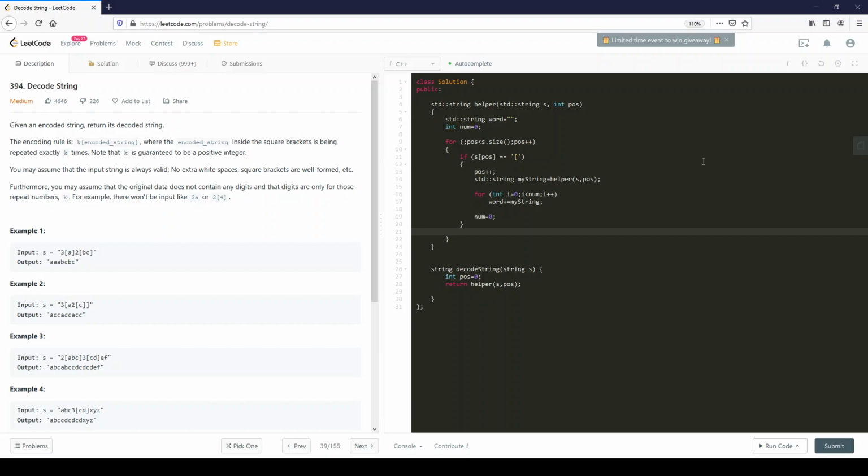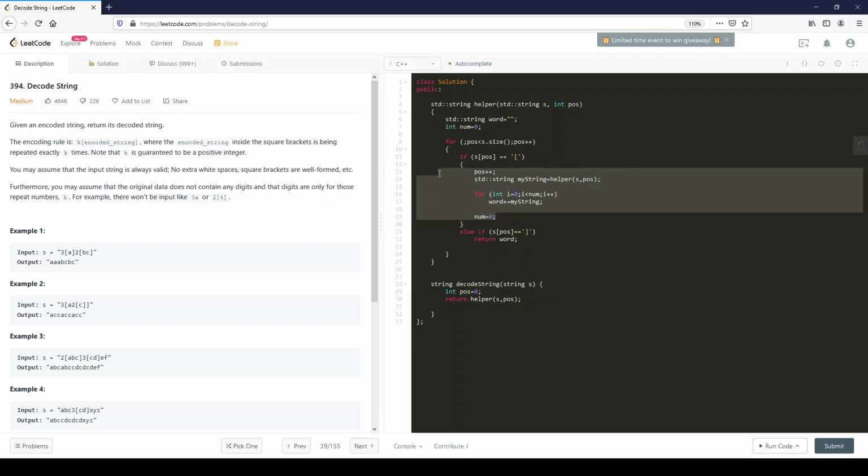Okay, now we have another situation. Else if s at pos, what did we say? So we had an open bracket, and now we want a closing bracket. If it's a closing bracket, we could just return the word. That's it. That's all we need to do. Now, this could either be an inner call to helper, in which case it would be coming back here, and we'd be coming up with the number of repetitions. So this is always some sort of inner recursion whenever you might encounter that.